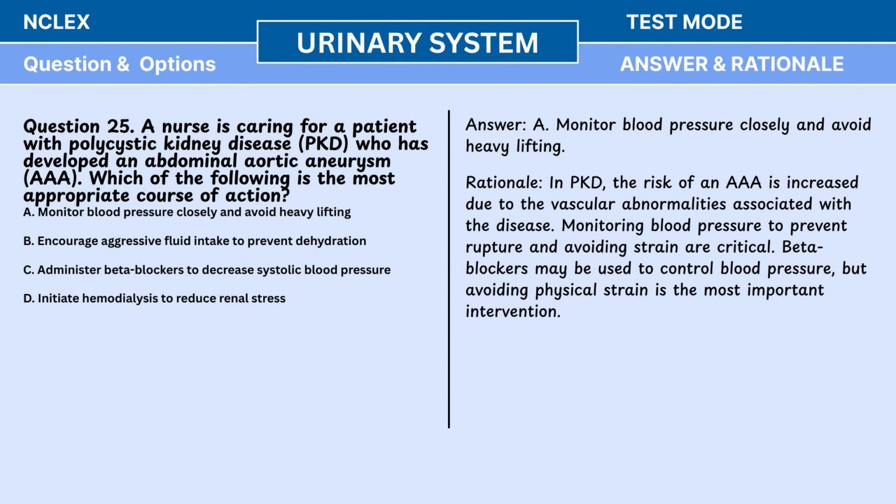Answer: A. Monitor blood pressure closely and avoid heavy lifting. Rationale: in PKD, the risk of an AAA is increased due to the vascular abnormalities associated with the disease. Monitoring blood pressure to prevent rupture and avoiding strain are critical. Beta blockers may be used to control blood pressure, but avoiding physical strain is the most important intervention.